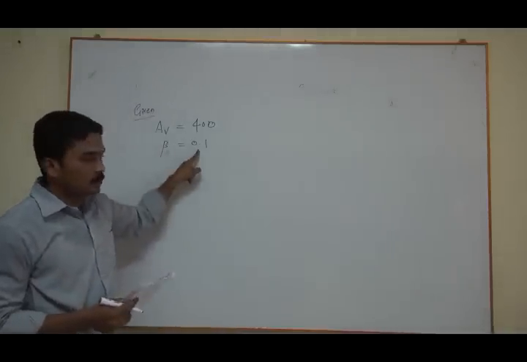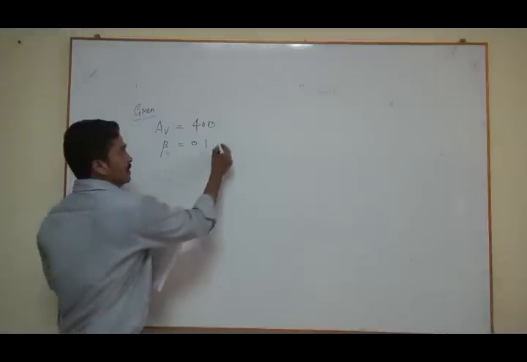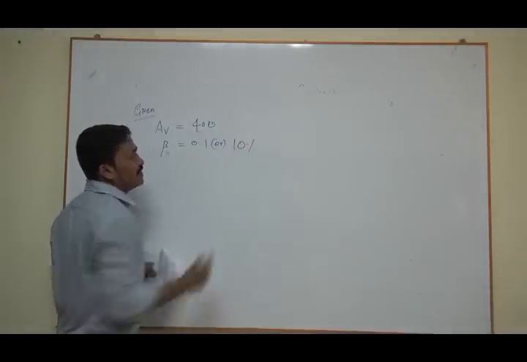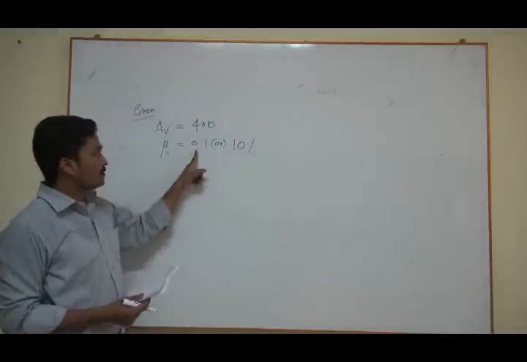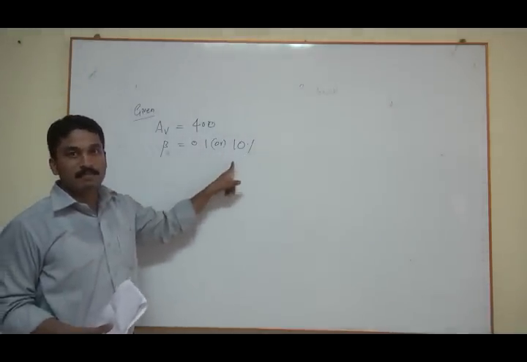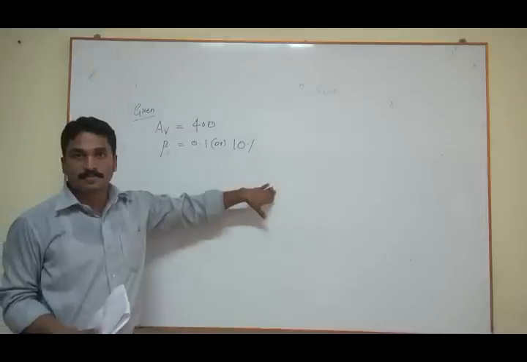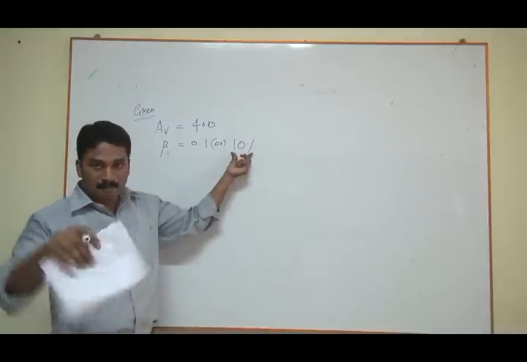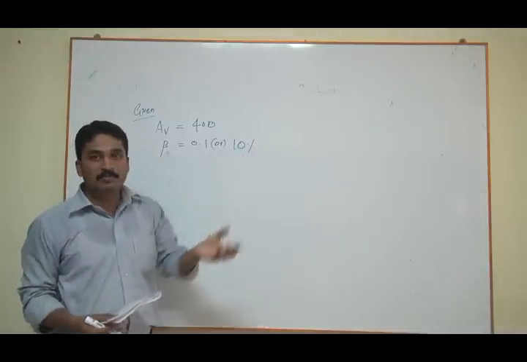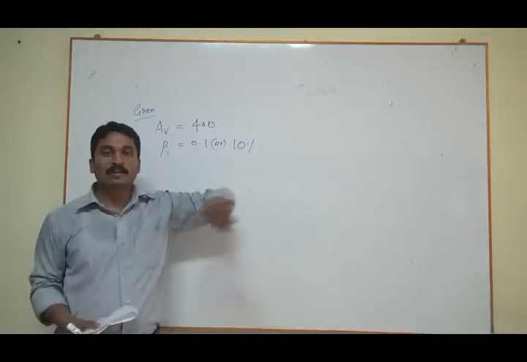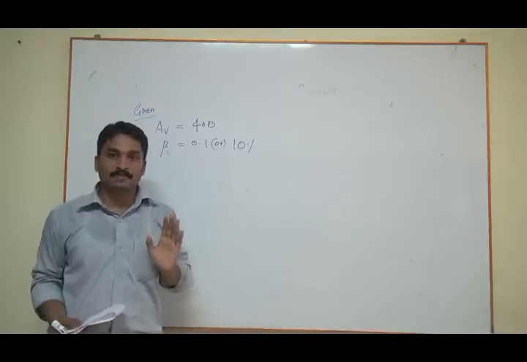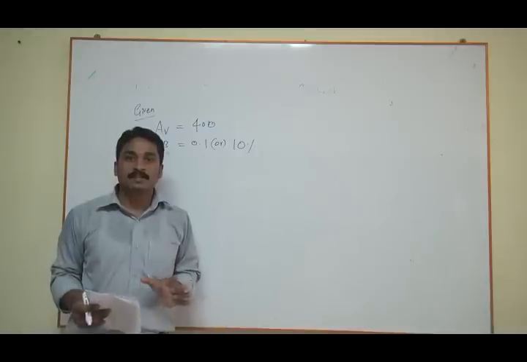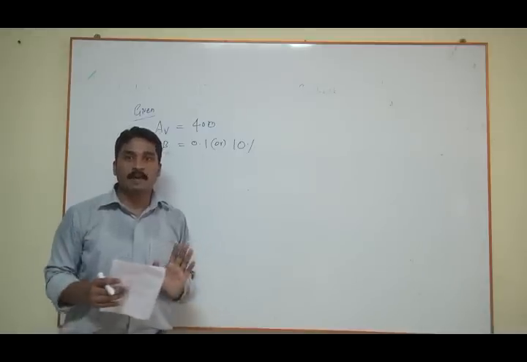So this 0.1, we can write the same in terms of percentage, is 10%. 0.1 is nothing but 10 by 100 or 10%, isn't it? Which means we have applied 10% of your output signal to the input side with negative phase or opposite phase. Now what will happen to the gain with the feedback?